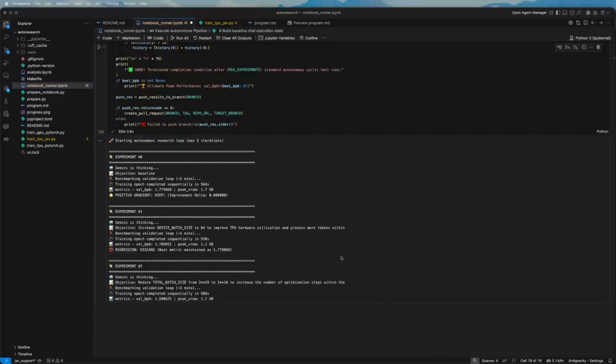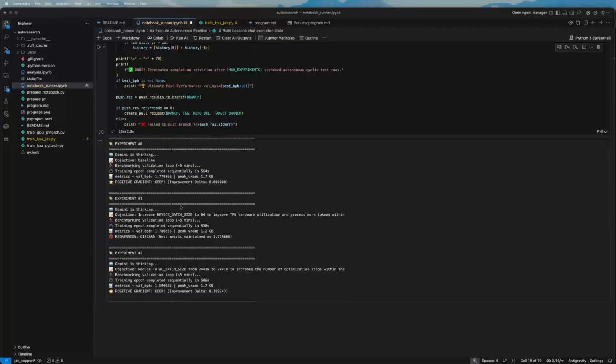So we've run the 3 experiments here. The first one, as we saw before, was the baseline. It printed some of the results here, the amount of time that it took, the validation metrics, also the VRAM of the TPU, and by the end it points out if it was an improvement or not, and the amount of the improvement, if it was. So in this case, it was the baseline, so the delta improvement was 0, basically based on the validation metric. Then it went to the second one.